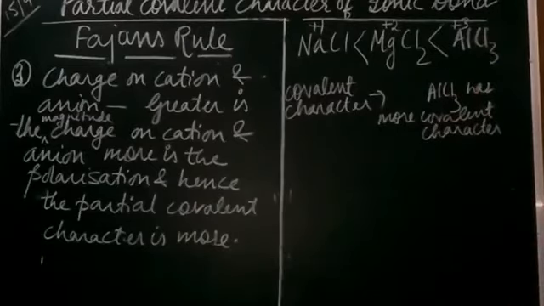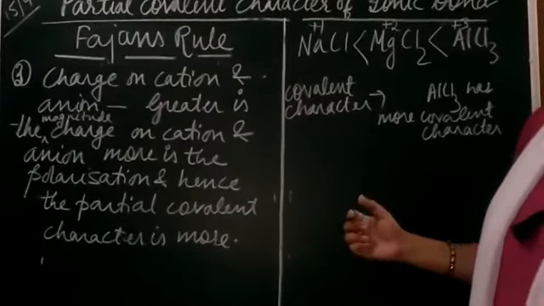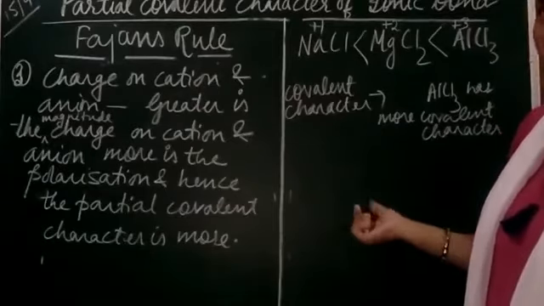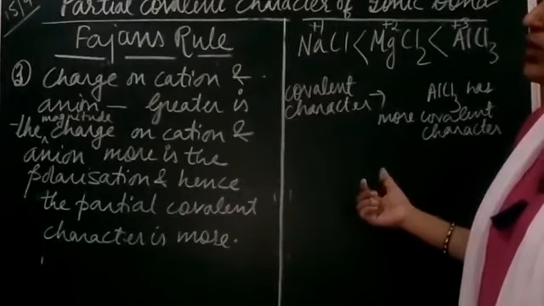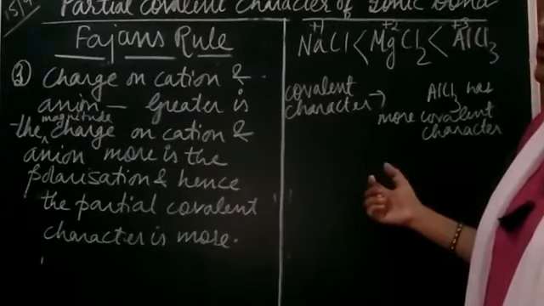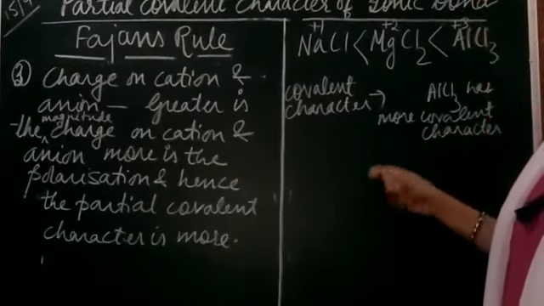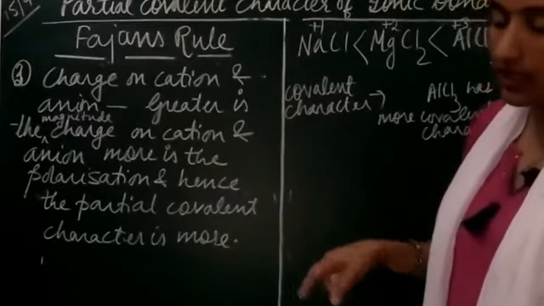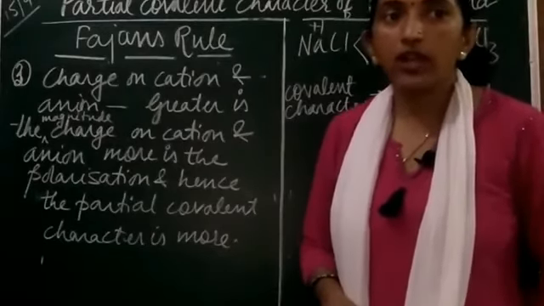Right now, students, the same will be for the anion case also. Now, if the partial covalent character arises, it is going to affect the physical properties like melting point, boiling point, solubility, right? And you know that the ionic solids are soluble in polar solvents. But if it has more covalent character, students, at that time what will happen?